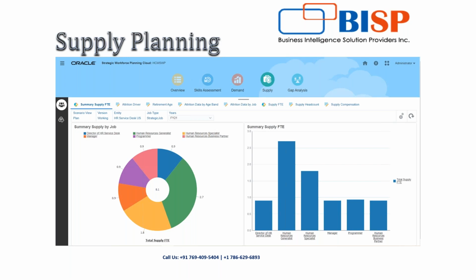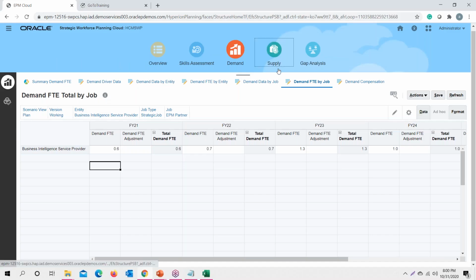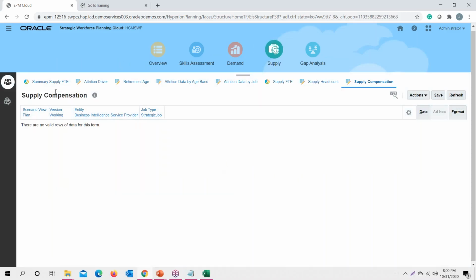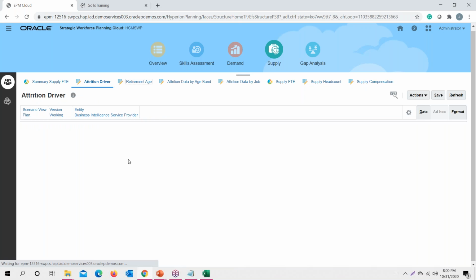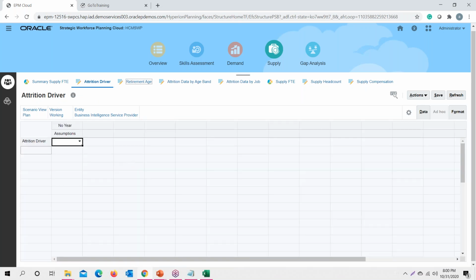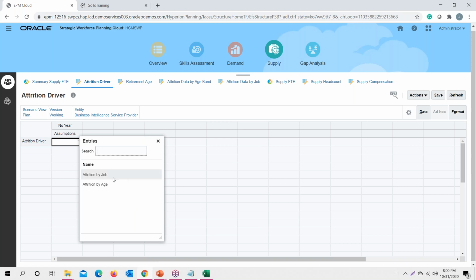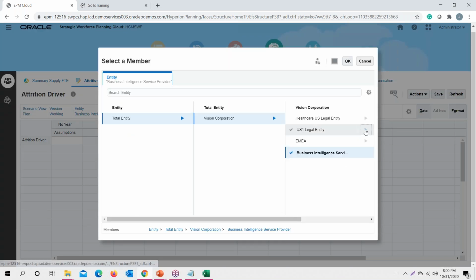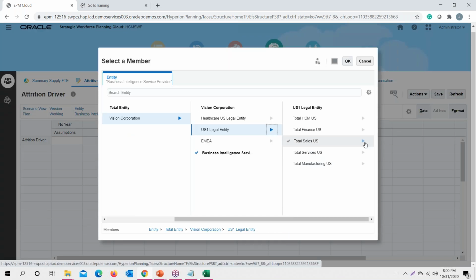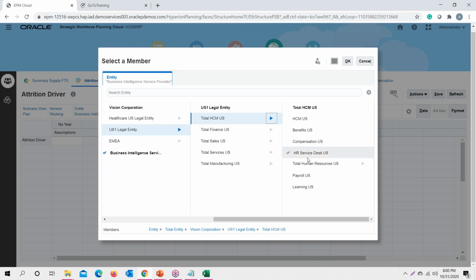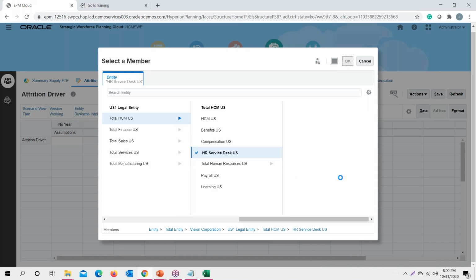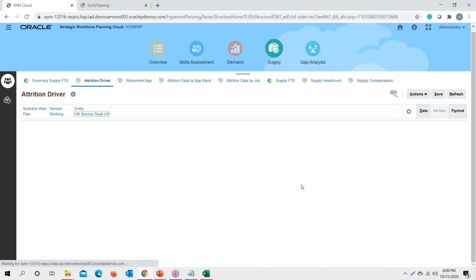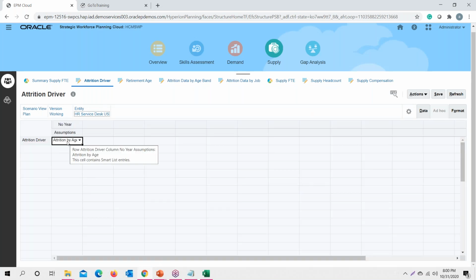Among those employees, some are about to reach retirement age. So that retirement age becomes your supply driver, and that supply driver will work accordingly. Attrition could be according to job, or it could be according to age. Let me select one of the entities where we have the data available. Under total SCM HR desk, we go to HR desk. For this particular one, we have this iteration by age.